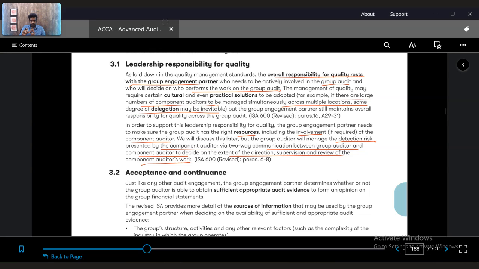So, how far the component auditor's work will be reviewed, how much he has to work, what his work will be, everything will be decided by the group auditor. And it will be based upon a two-way communication. The group auditor will not work in isolation. He will work along with the component auditor, and they will have a two-way communication to decide the direction, supervision, review, and extent of work to be performed by the component auditor.